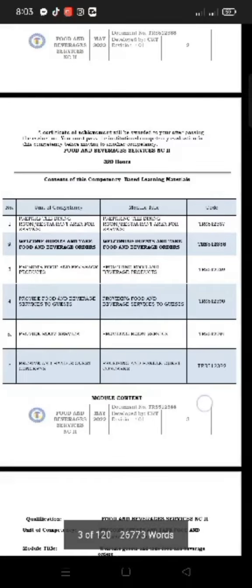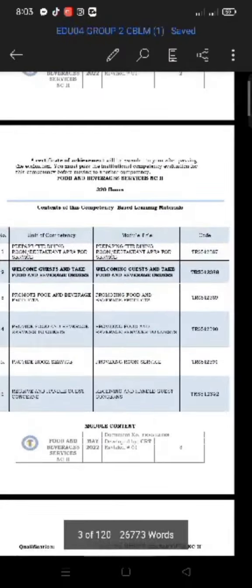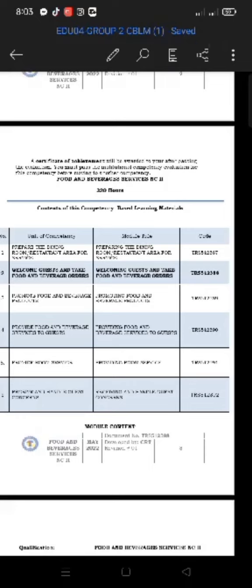Next is the module descriptor. You can find it in the training regulation under the unit descriptor. Qualification, Food and Beverage Services NC2. Unit of Competence, Welcome Guests and Take Food and Beverage Orders. Module Title, Welcome Guests and Take Food and Beverage Orders. Module Descriptor, under po siya ng Core Competence. I-copy-paste po natin siya sa Unit Description.